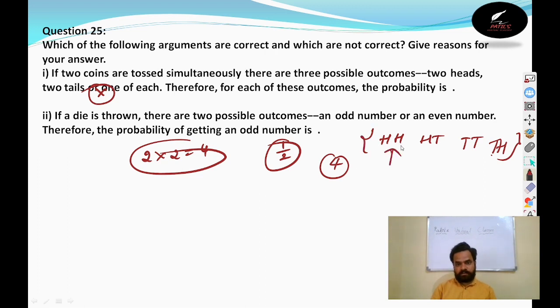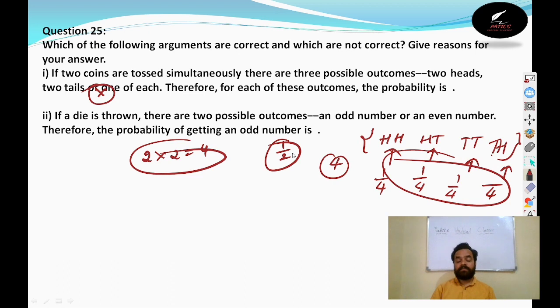If you take head head, the probability is 1 by 4. If you take this, again the probability is 1 by 4. Again 1 by 4, and again 1 by 4. The probability will be always 1 by 4 in this condition. So therefore, the given statement is incorrect. The first one is incorrect. Here is the reason: because the individual probability is 1 by 4.